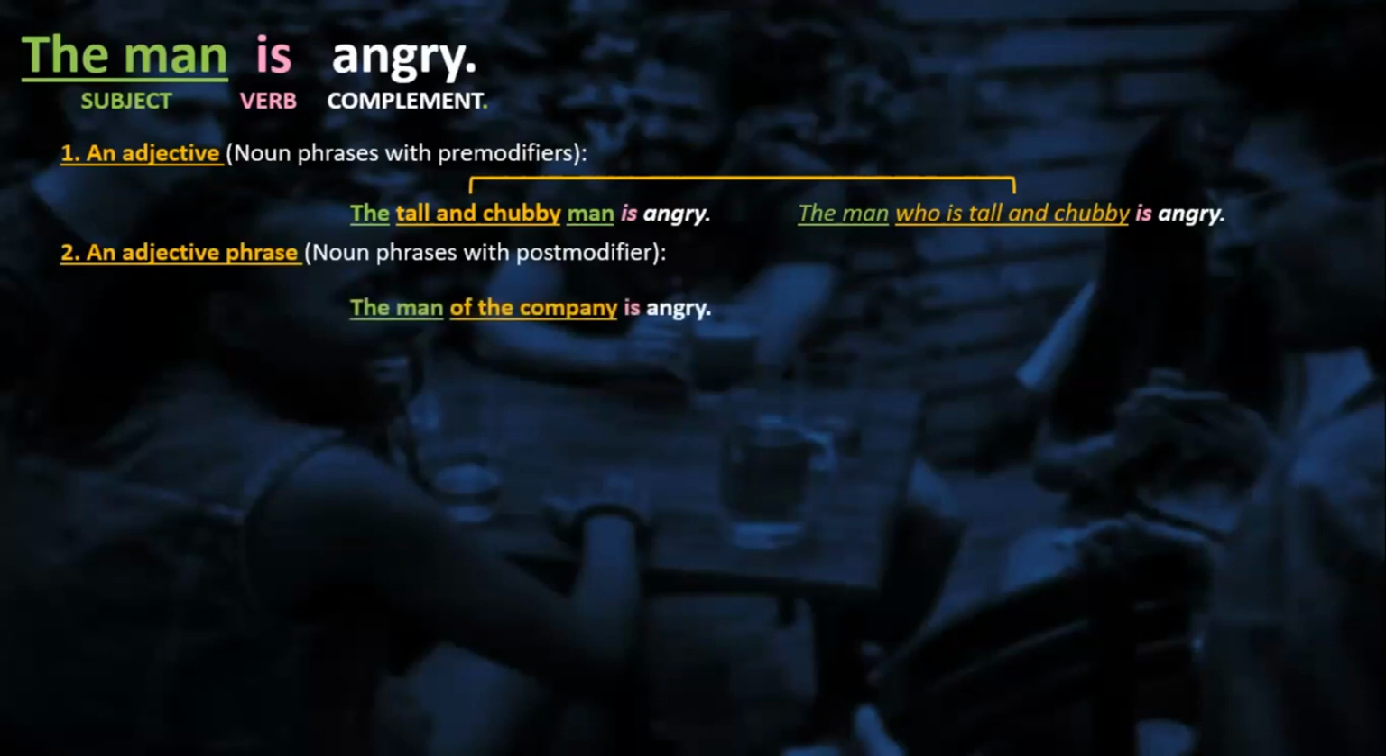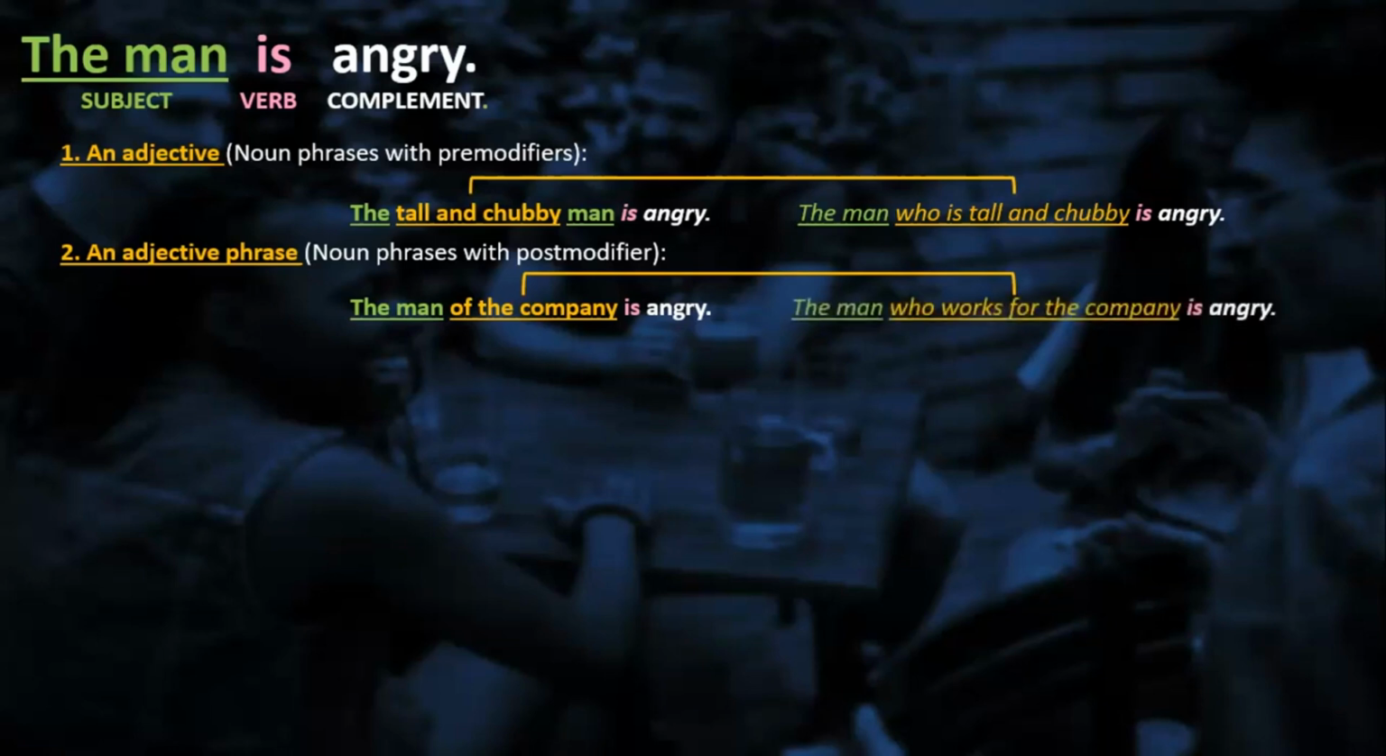The man of the company is angry. So if we rephrase this, what can you imagine? The man who is in the company, who is in the company is angry. Who works? Exactly. If we have the man of the company, what is the relation of that man with the company? Well, it's a labor relation. So the man who works for the company, using who because it's a man. So the man who works for the company is angry.